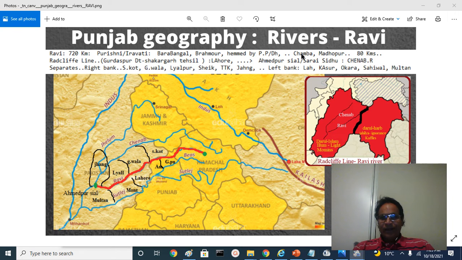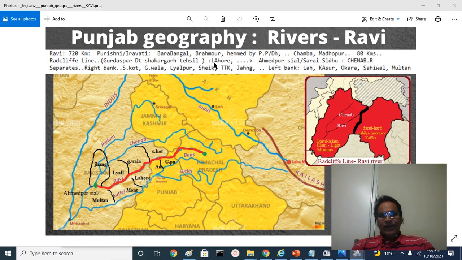Then at Madhopur in Chamba district near the Jammu Kashmir border, the river takes a southern path and travels around 80 kilometers, forming what is called the separation line or Radcliffe line. River Ravi starts with R, and also Radcliffe starts with R. That is very critical. We talk about the historical importance of that, separating the Gurdaspur district and Shakargarh Tehsil, and this is very important. A lot of people don't understand what it means, and we'll explore it in depth.